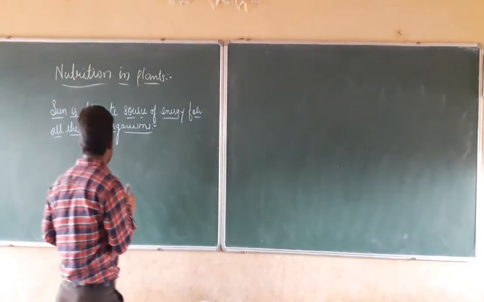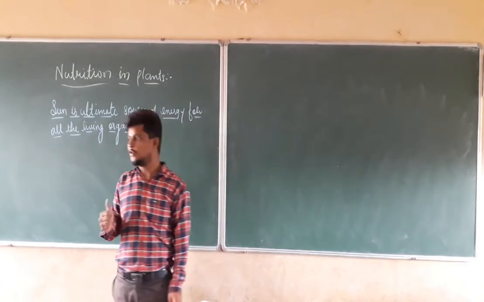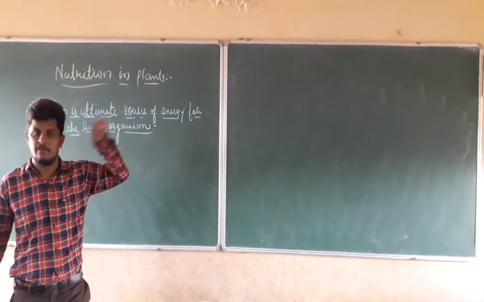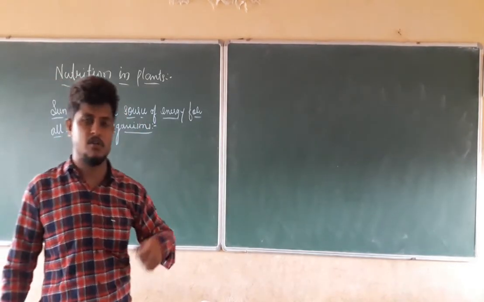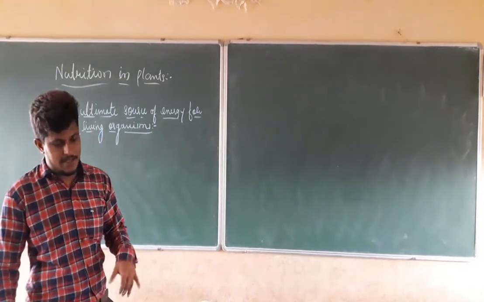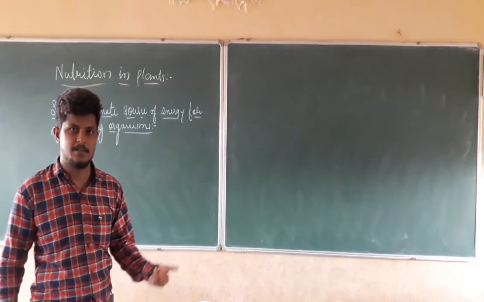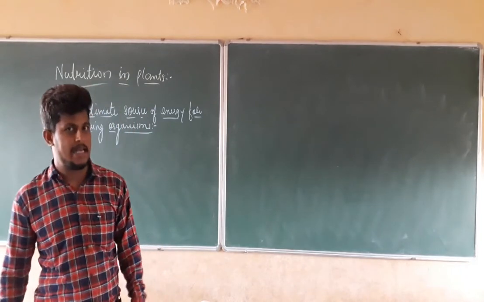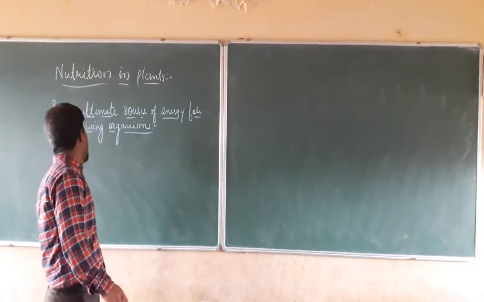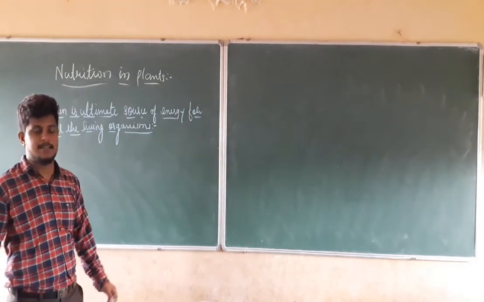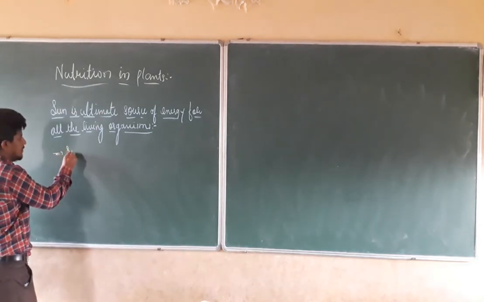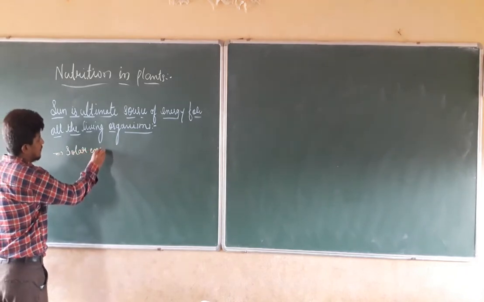Next, we are going to discuss the sun. The sun is the ultimate source of energy for all living organisms. How is it the ultimate source? If you remember, for the production of food in plants, what is required? Carbon dioxide, next water, and the third condition is sunlight, that is solar energy.